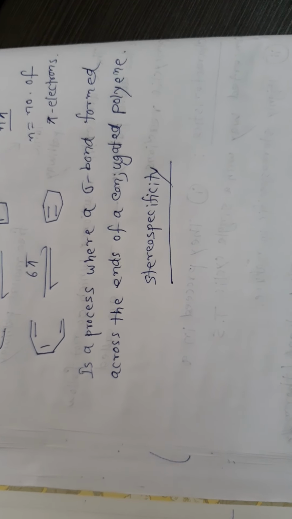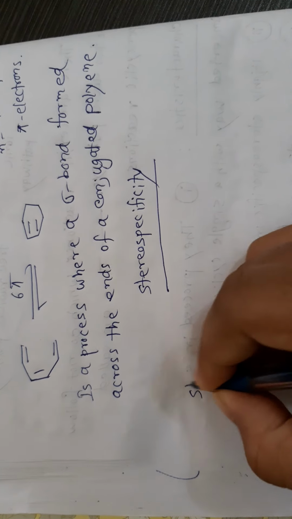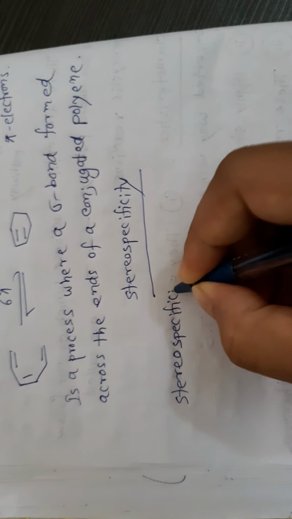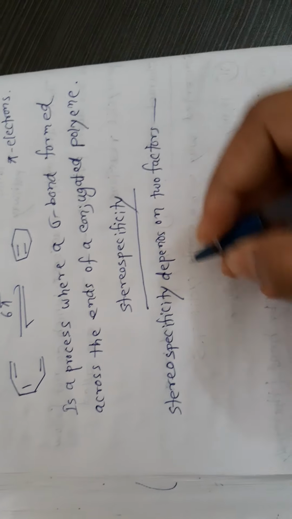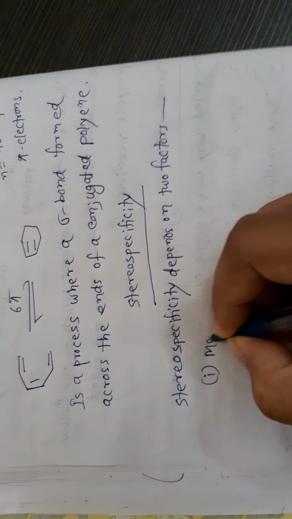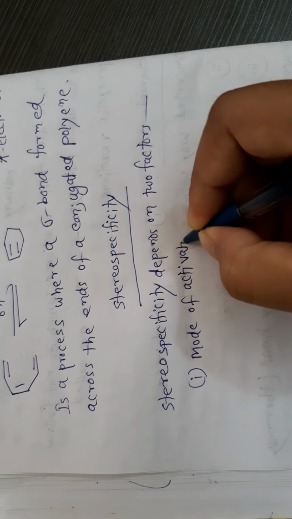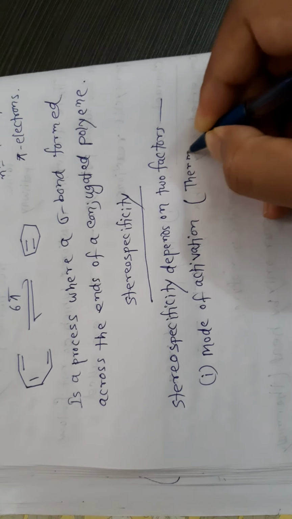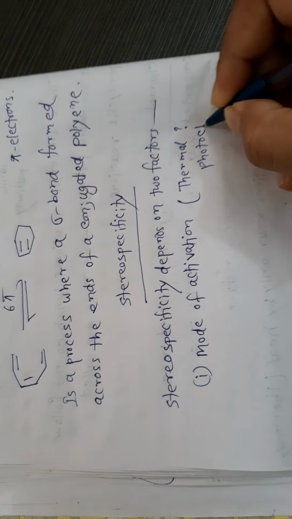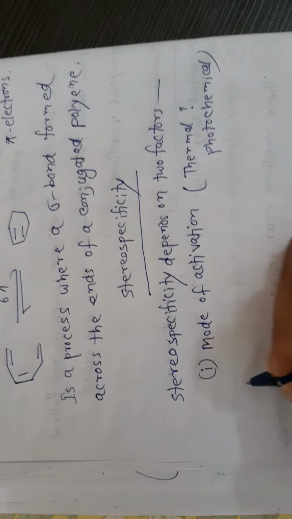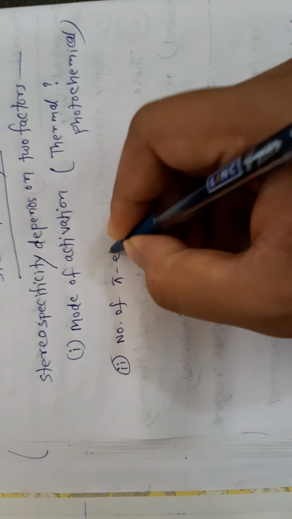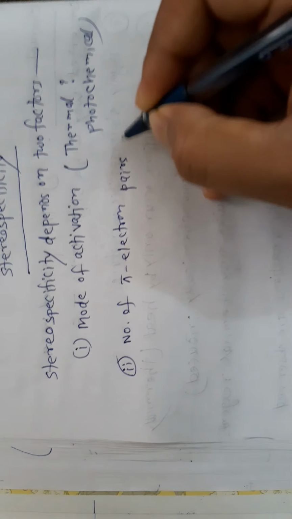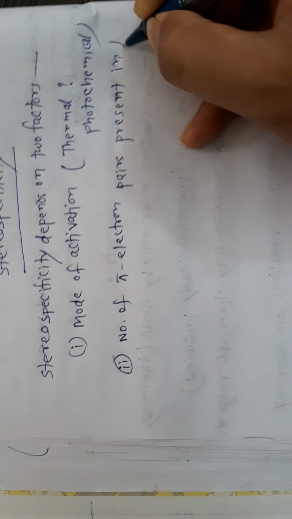The first one is the mode of activation, either thermal or photochemical, that is, light induced. Number two is the number of pi electron pairs present in the reactant.